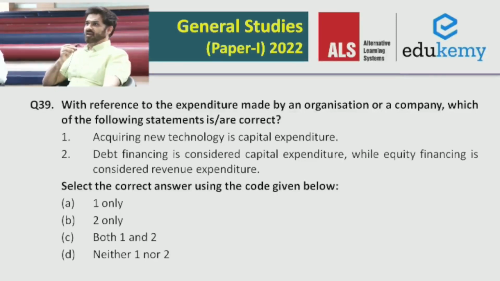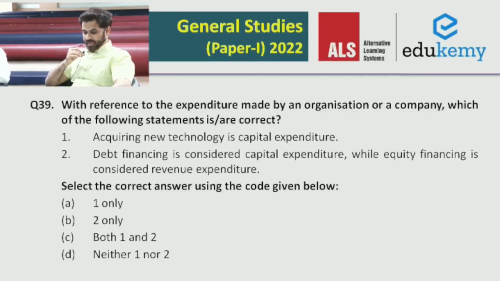A lot of people have confusion regarding equity financing. Now, what happens when equity financing is happening? You are bringing in the cash and you're giving the equity out. Now, where that money is going to be, the cash itself is a kind of capital, so you're doing some kind of capital investment there. So the expenditure would be considered part of capital expenditure only. And therefore, only the first statement is correct. The answer for 39 would be A.